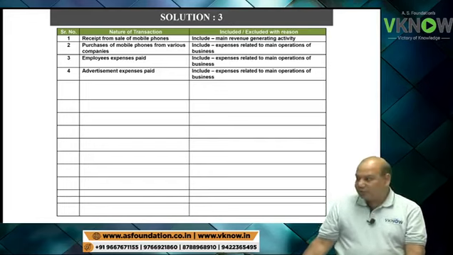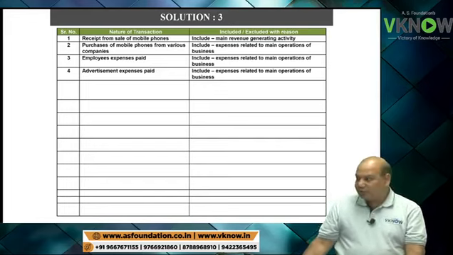Is it operating activity? So profit on sale of old computer is not operating activity. Purchase of laptop and printer is investing activity. Sale of old computer and printer is investing activity. So point number 12, do not include. Profit on sale is a non-cash item. Sale value is a cash flow item.